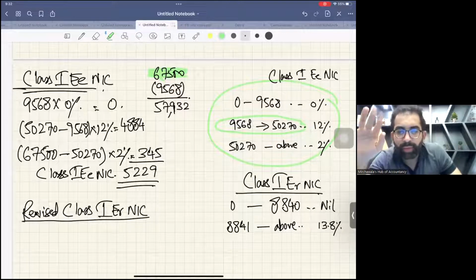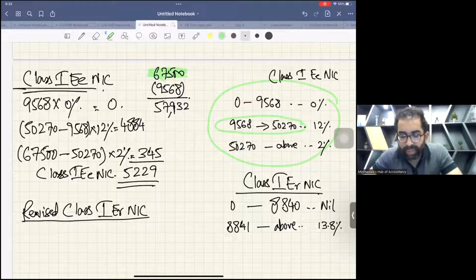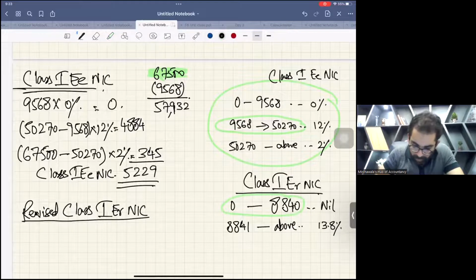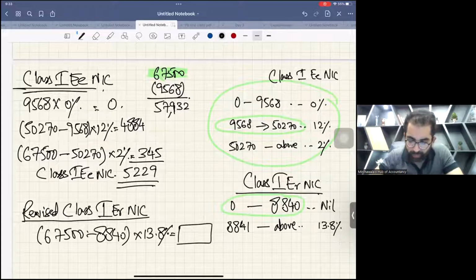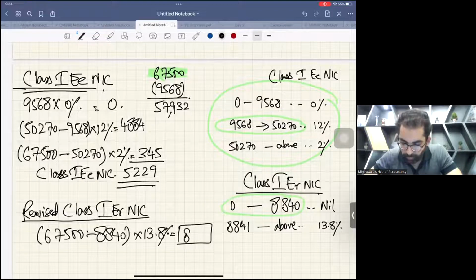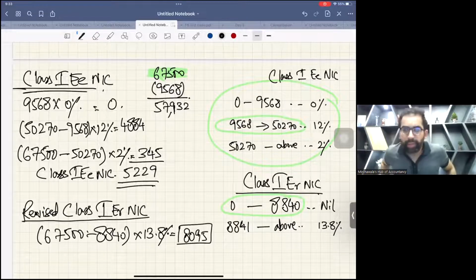Okay, now we are doing class 1 employer NIC. My dear student, the capacity of this first band is 8840. So what you will do, 67,500 less 8840 times 13.8%. 8095 is your revised class 1 employer NIC.